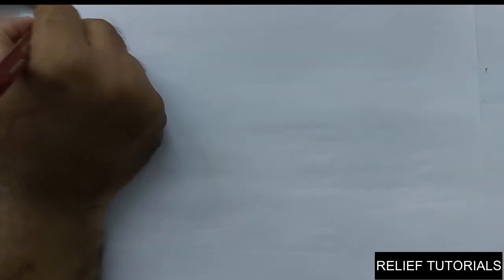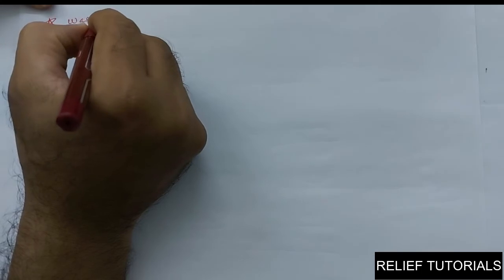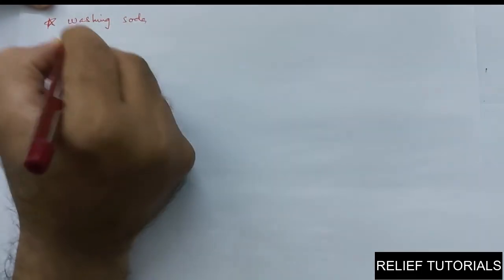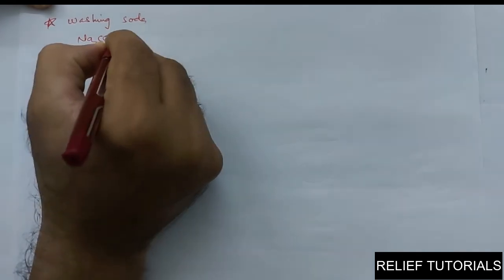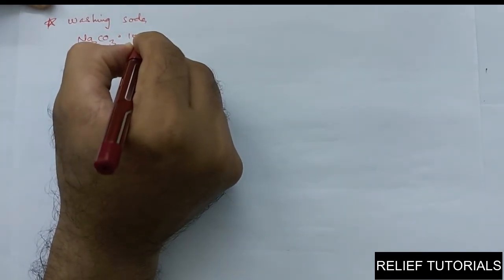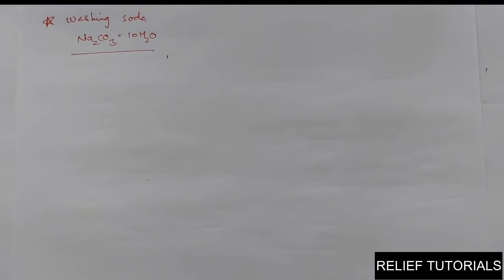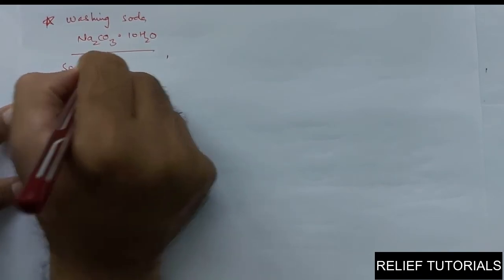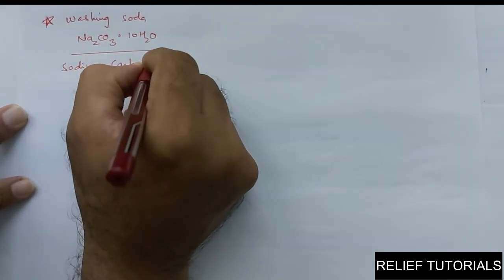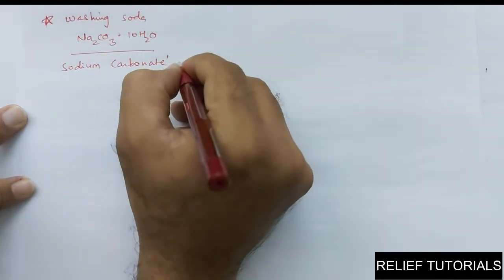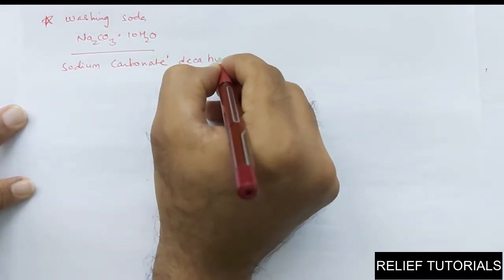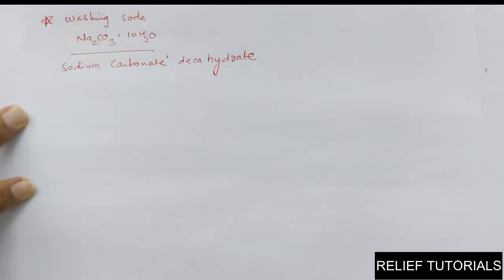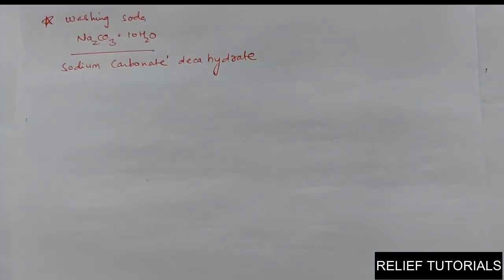The topic is actually about washing soda. Washing soda is Na2CO3 into 10H2O, the chemical formula. One more thing to tell you: the chemical name of this is sodium carbonate, and 10 molecules of H2O means decahydrate. Hydrate is for water, and deca means 10.